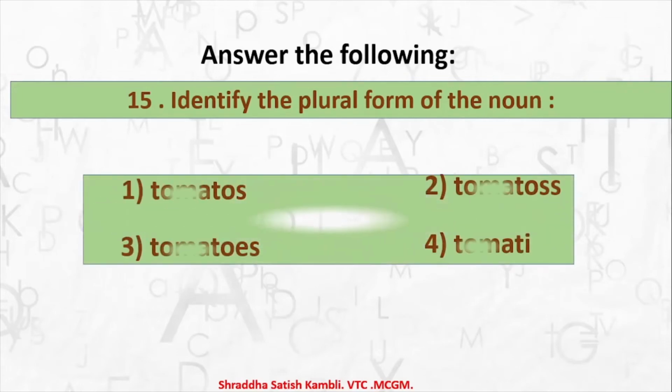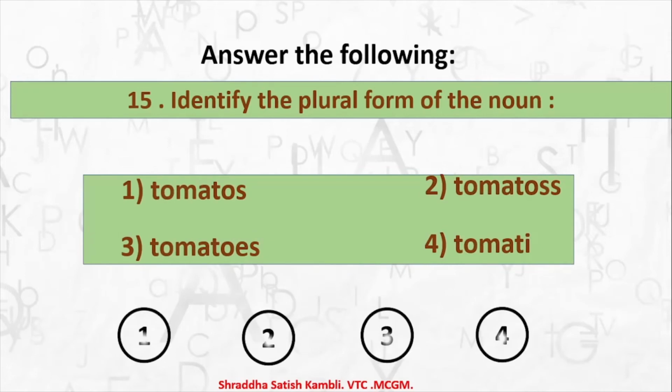Let's look at what the nouns are and let us see which one is a correct plural form. So you have 1 tomatoes, 2 tomatoes, 3 tomatoes, and 4 tomati. Which is the correct answer? It is answer number 3, tomatoes. Okay, so this was pattern 3 for us: identify the plural form of the noun, which was coming under the question, answer the following.